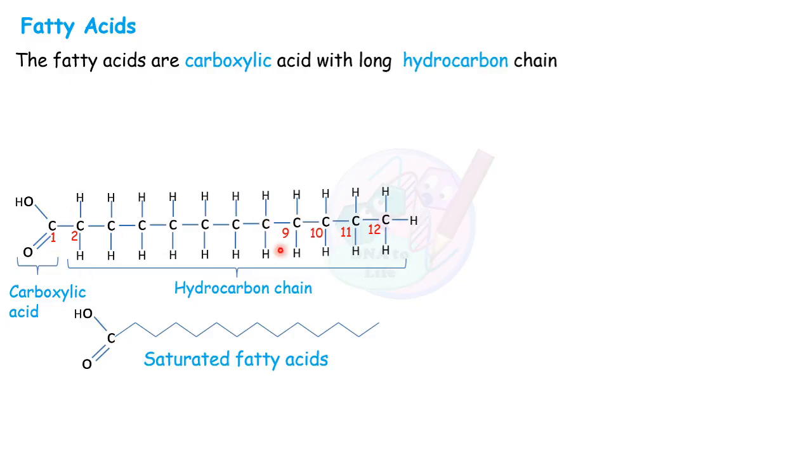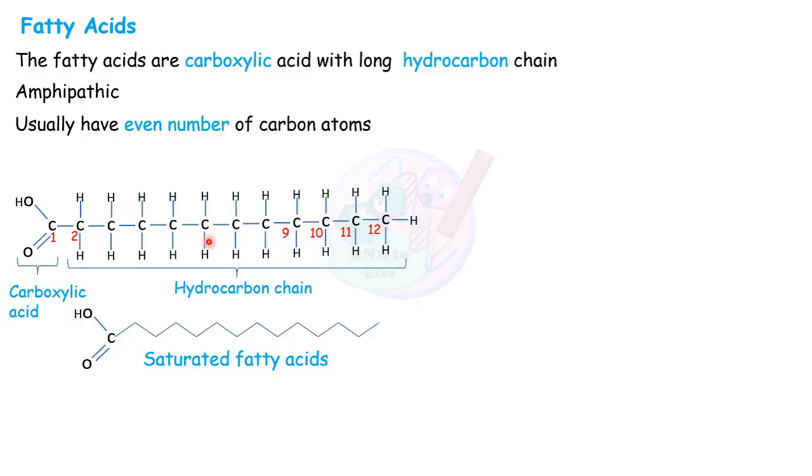Here this is the hydrocarbon chain, this is the carboxylic acid, and we can label them. We always number from the carbon of the functional group, the carboxylic acid. It will be the first carbon, then second, and so on. So this is a 12-carbon fatty acid. Fatty acids are amphipathic because this is a polar group and this is a non-polar group.